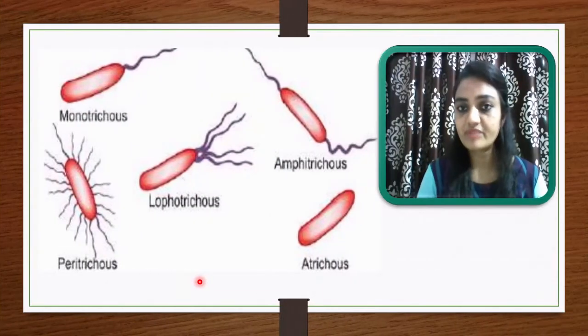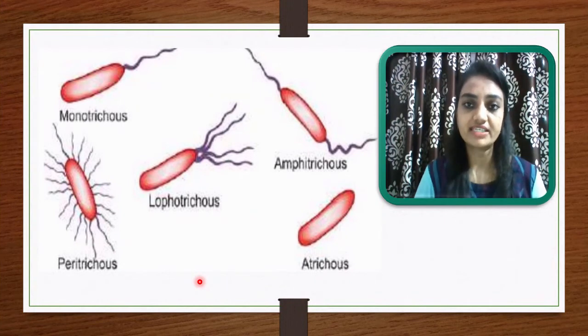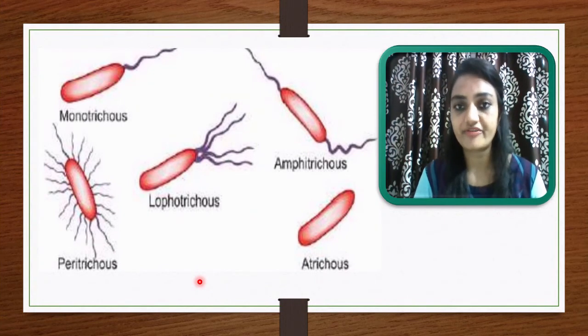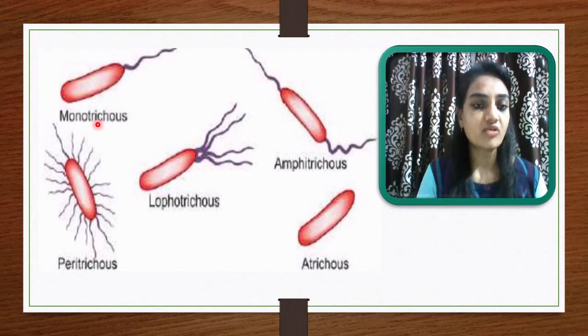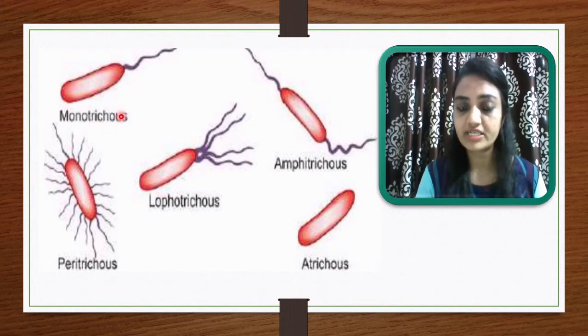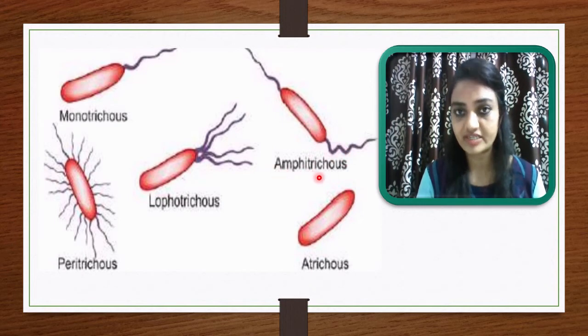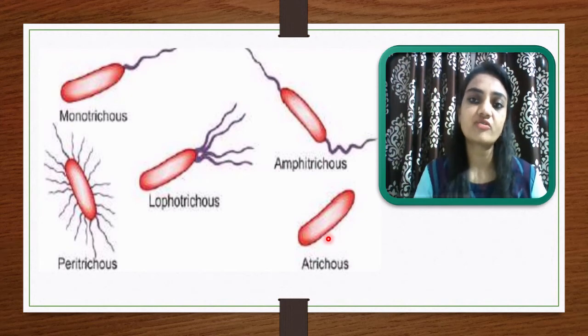Based on the number and the attachment of the flagella, organisms can be divided into 5 groups. Let me explain. An organism is considered monotrichous if only one end has a single flagellum. If the organism has a single flagellum at both ends, then it is considered amphitrichous. And suppose the organism does not have any flagella, then it is called atrichous.